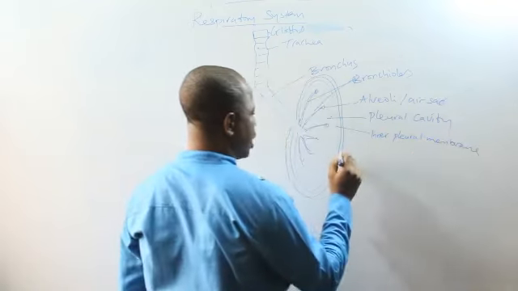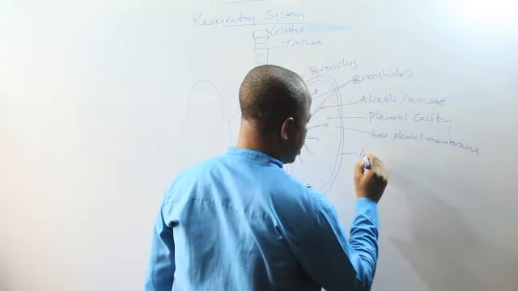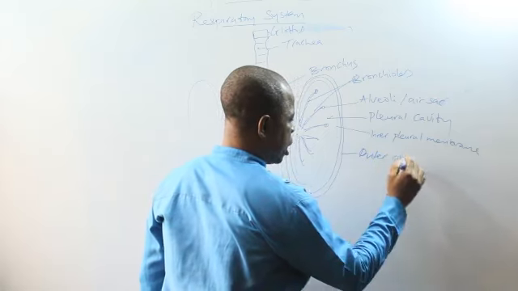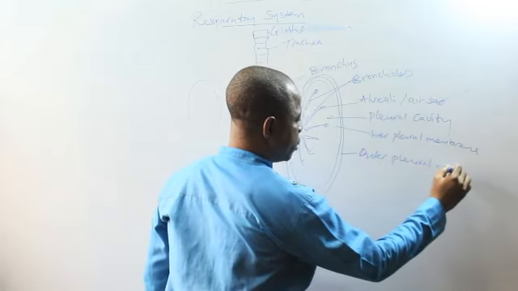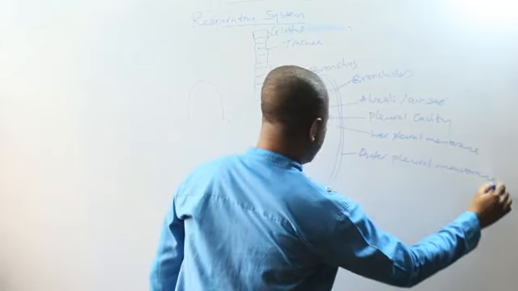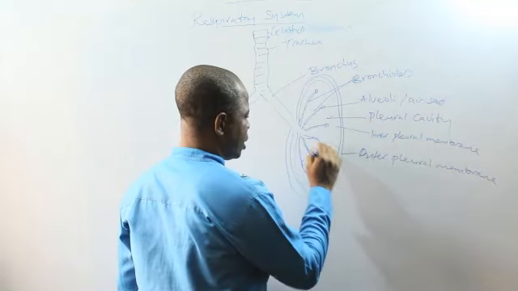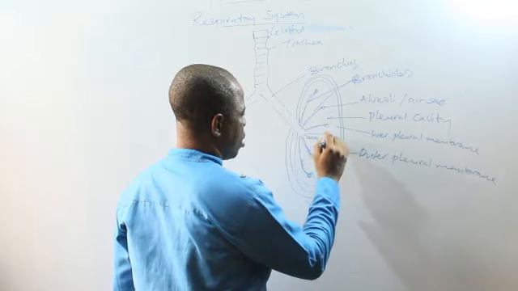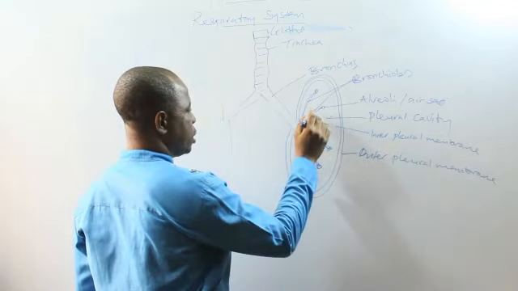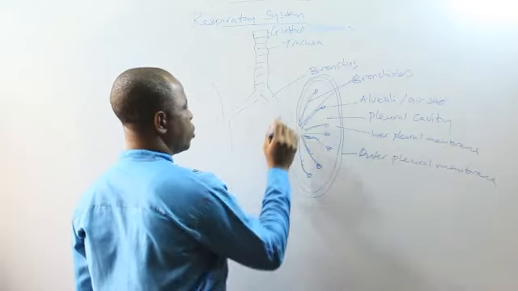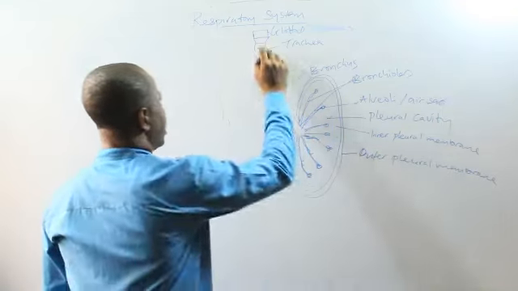This is called the outer pleural membrane. Now, all these are air sacs or alveoli. This is bronchial. Then this is bronchus. This is trachea. This is glottis.